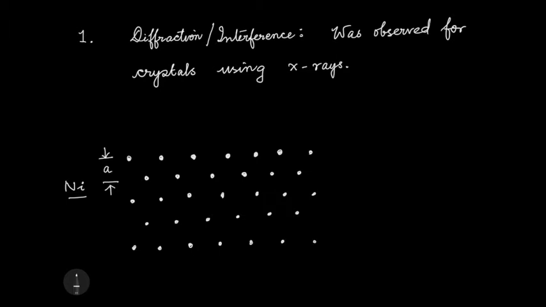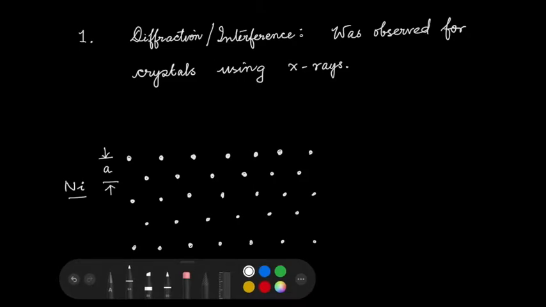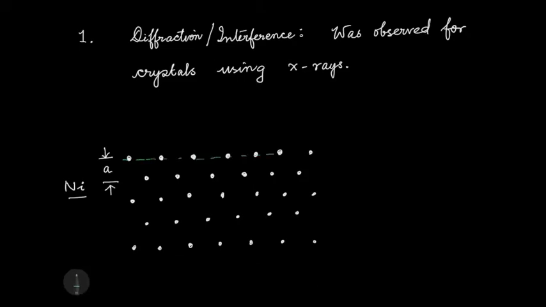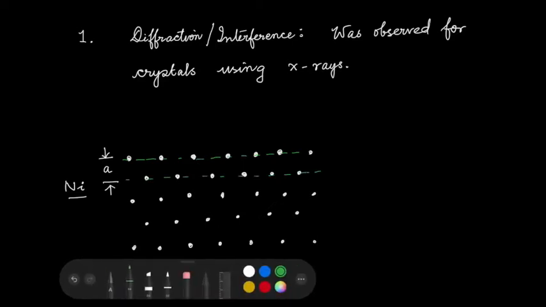The distance between two planes. But you see, there is not only one pair of planes in this crystal. One pair of planes you can define like this, right? That is what we did. But there are many such pairs of planes.